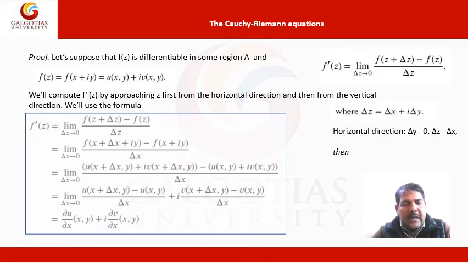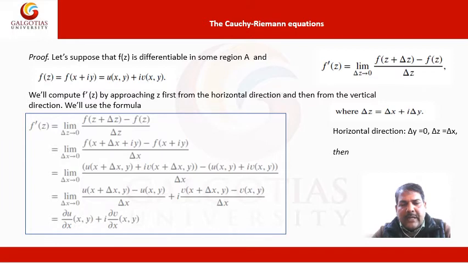In the horizontal direction, Δy is equal to 0 and Δz is equal to Δx. Then f′(z) is the limit as Δz tends to 0 of [f(z + Δz) − f(z)] divided by Δz.